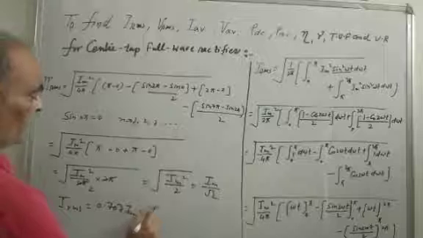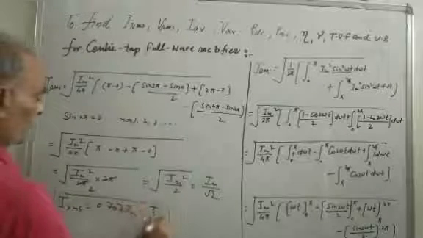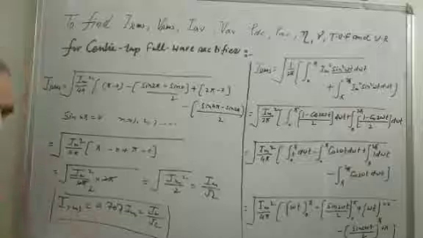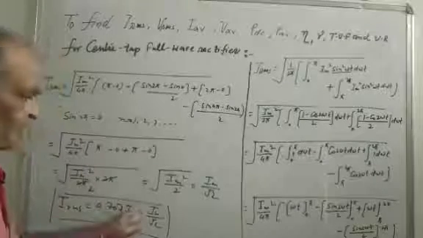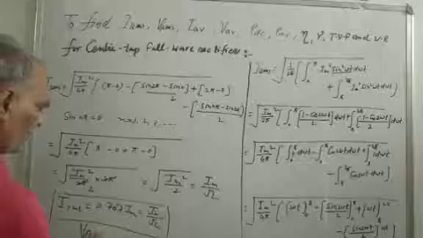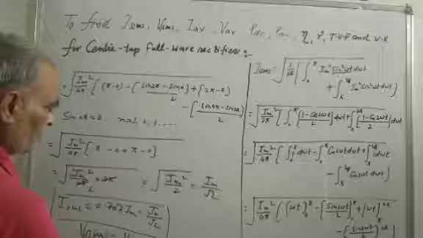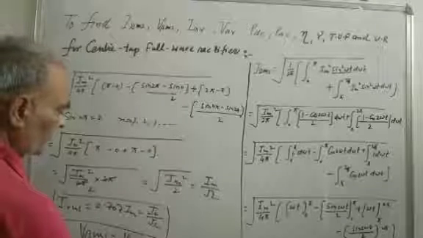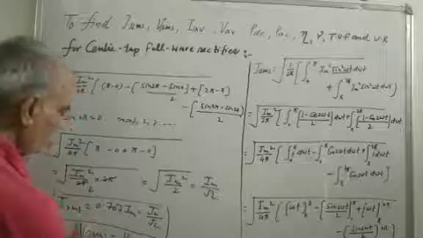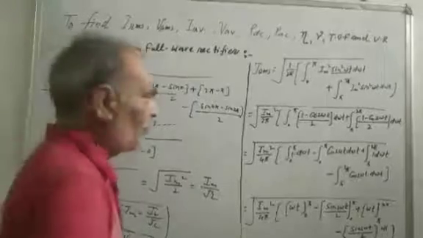The RMS value is 70.7% of the peak value. Similarly, VRMS will be Vm by root 2, or 0.707 of Vmax. This is the RMS value of voltage.